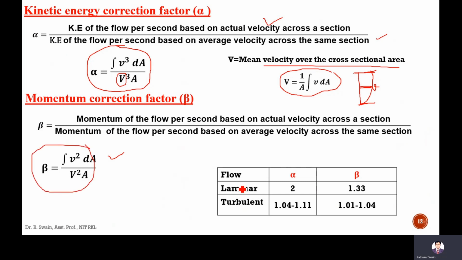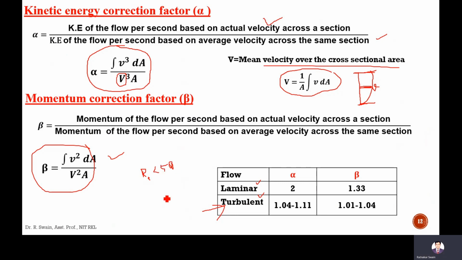For different flows like laminar and turbulent, we know laminar flow means the flow layers remain parallel to each other. In turbulent flow, there will be zigzag flow, random motion of the fluid particles. That is called turbulent flow. Laminar flow, usually in case of open channel, if the Reynolds number is less than 500, it is laminar flow.